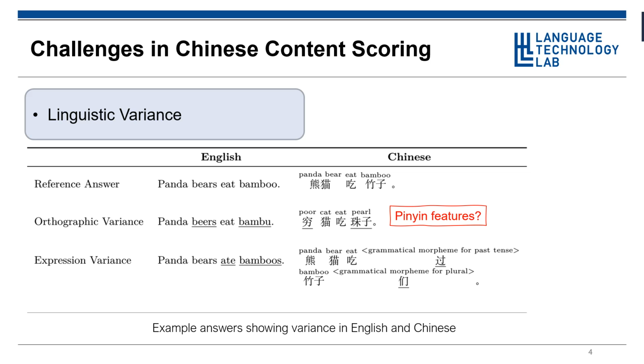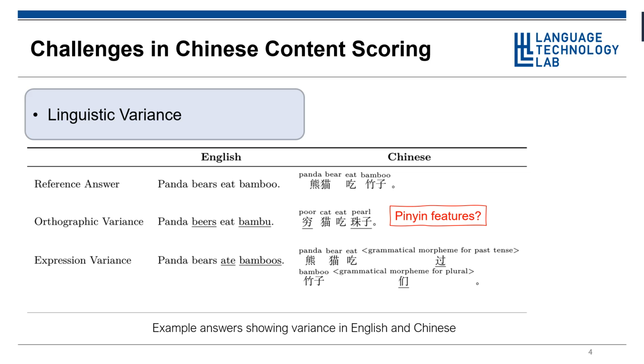Variance of linguistic expression is obviously found in both English and Chinese short answers. In English content scoring, lemmatization is often considered a useful method to reduce part of the variance. In this process, words are reduced to their base forms, such as substituting ate with eat and deleting the s after bamboo.